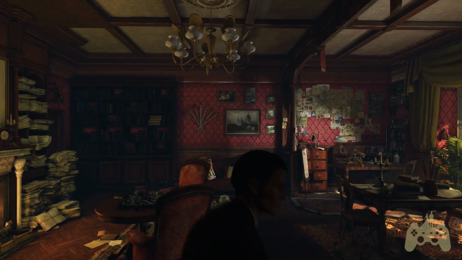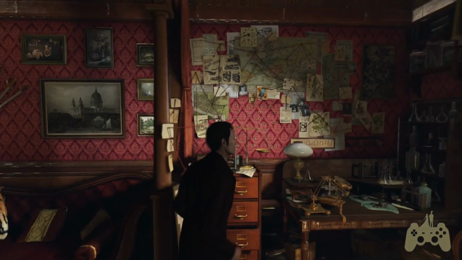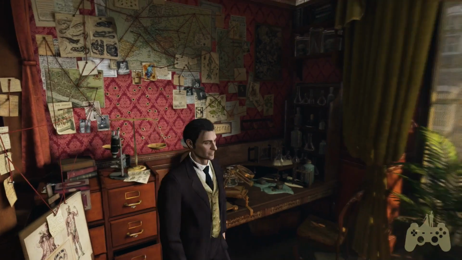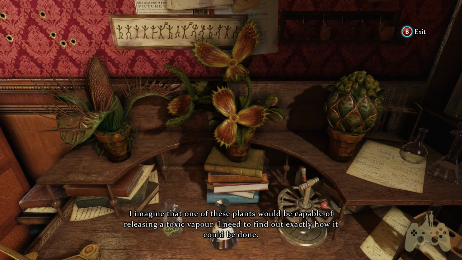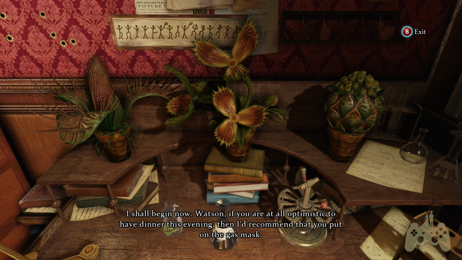Alright. Checking out these experiments. Deadly plant experiment, here we go. I imagine that one of these plants would be capable of releasing a toxic vapor. I need to find out exactly how it could be done. I shall begin now. Watson, if you are at all optimistic to have dinner this evening, then I'd recommend that you put on the gas mask.